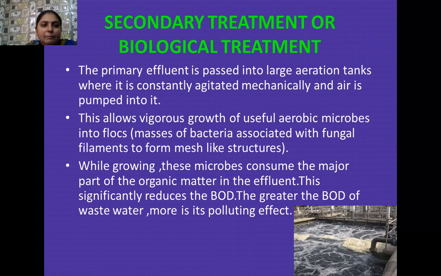What happens? Because of the entry of this air and mechanical agitation, the bacteria which are initially present inside the effluent grow vigorously, and these useful aerobic microbes, which are the bacteria or the fungal filaments, come on the surface in the form of flocs or meshes.